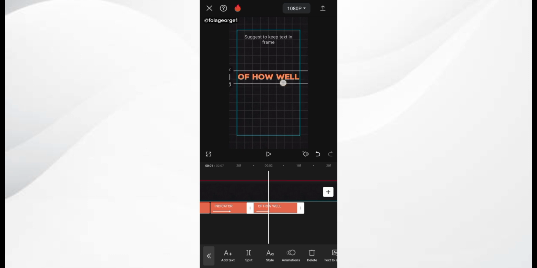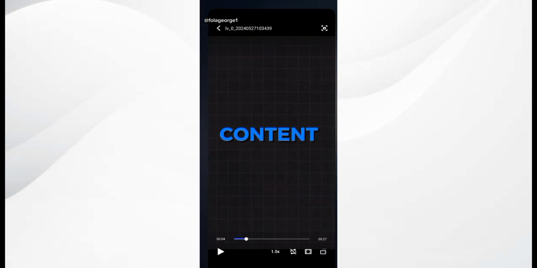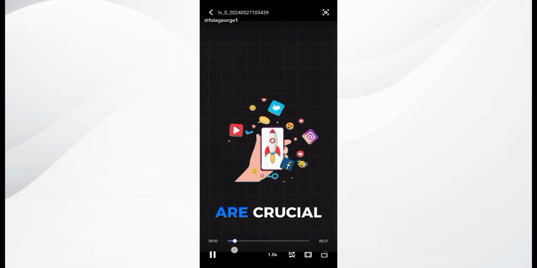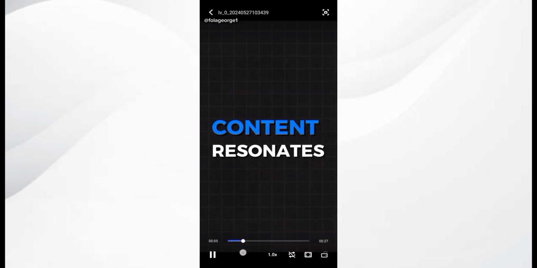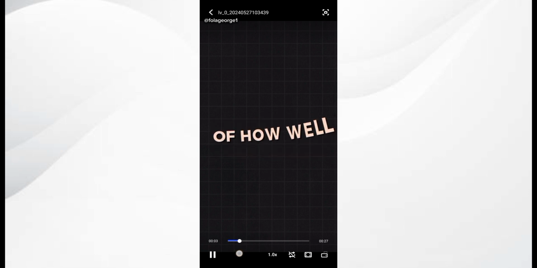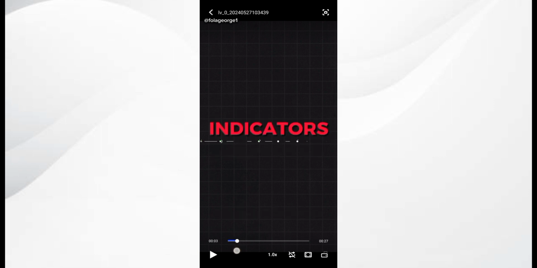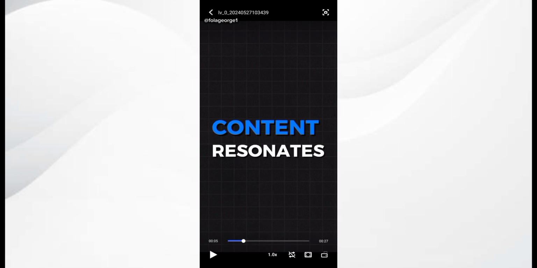Something that is befitting and that looks moderate. So the next text is going to be "content resonates with the". So you can see how well content resonates. The in animation for the content is sliding left, while the resonate is sliding down. So let's play it again to confirm that. Indicators of how well content resonates. Okay, the resonate is sliding up.